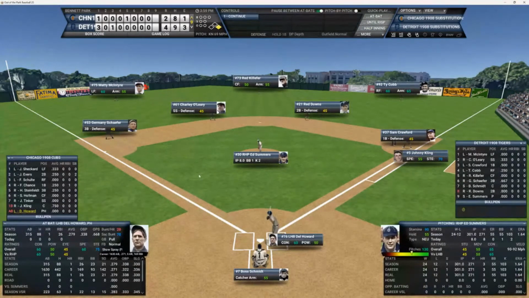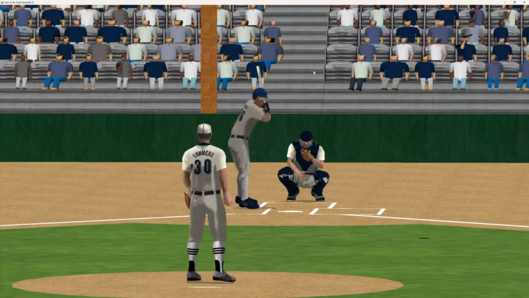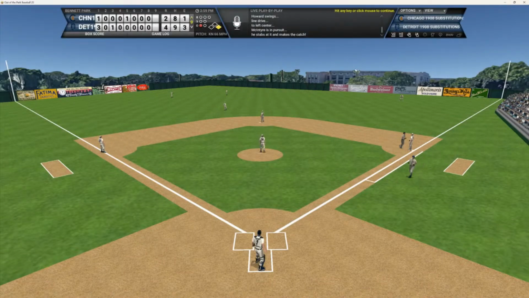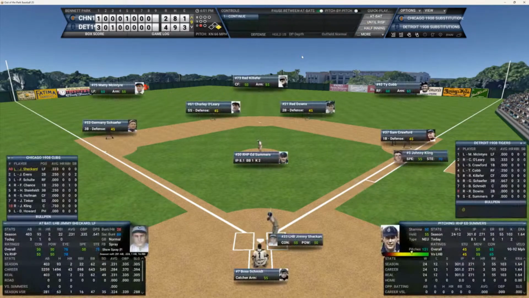The tying run's going to come to the plate. See who's going to come off the bench. And Dale Howard comes off the bench. He batted .279 with a homer and 26 RBIs. Tying run at the plate. And that's going to be hit in the left field. And nice catch out there by McIntyre for out number 1.